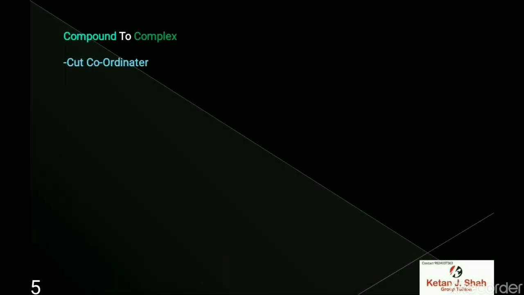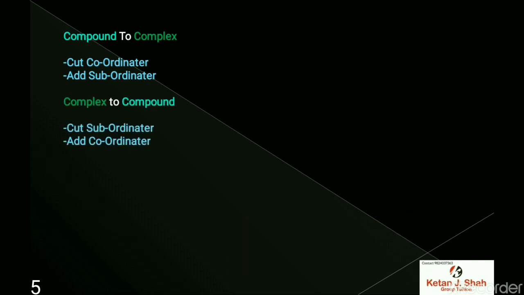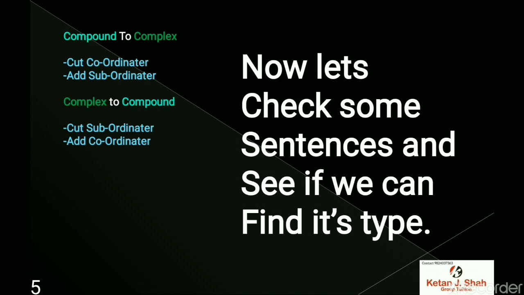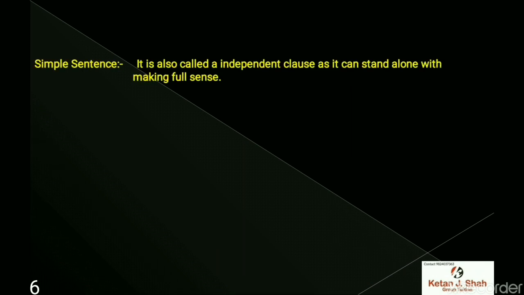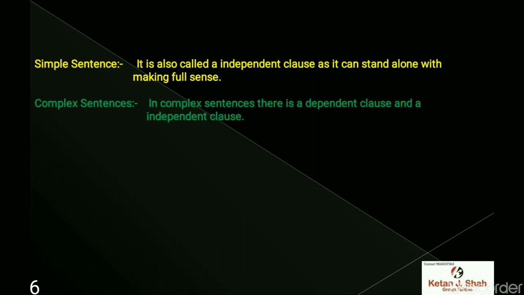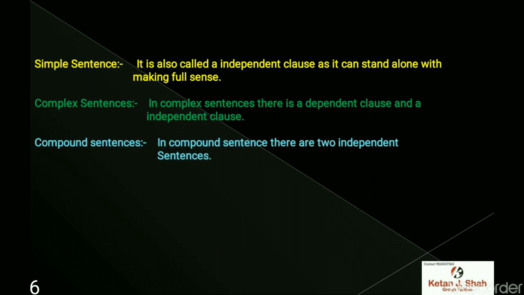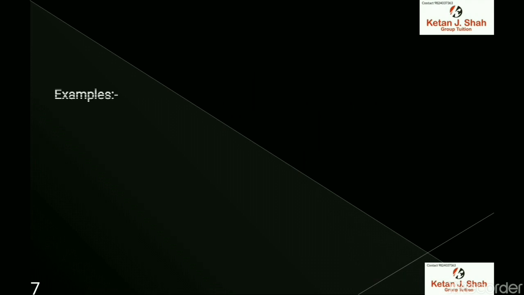Compound to complex, cut coordinator, add subordinator. Complex to compound, cut subordinator, add coordinator. Now let's check some sentences and see if we can find the type by another method. Simple sentence: it is also called an independent clause, as it can stand alone and make full sense. Complex sentence: in a complex sentence, there is a dependent clause and an independent clause. In a compound sentence, there are two independent sentences.